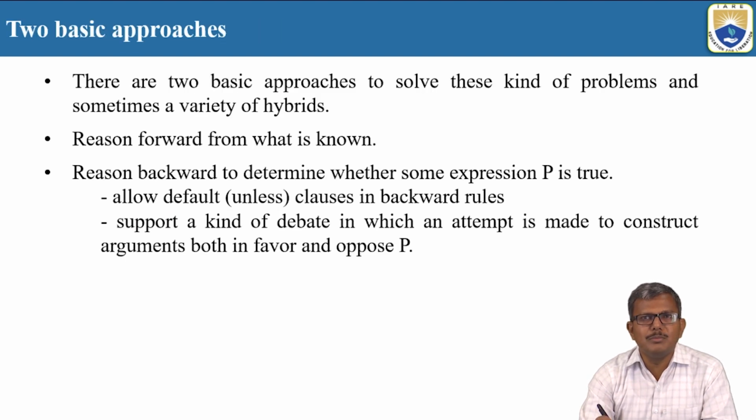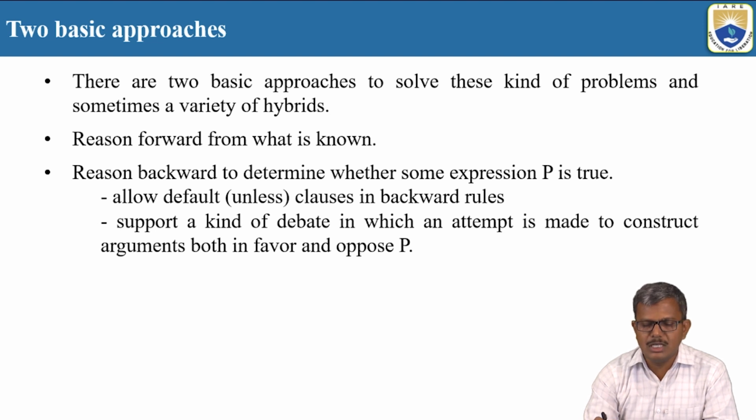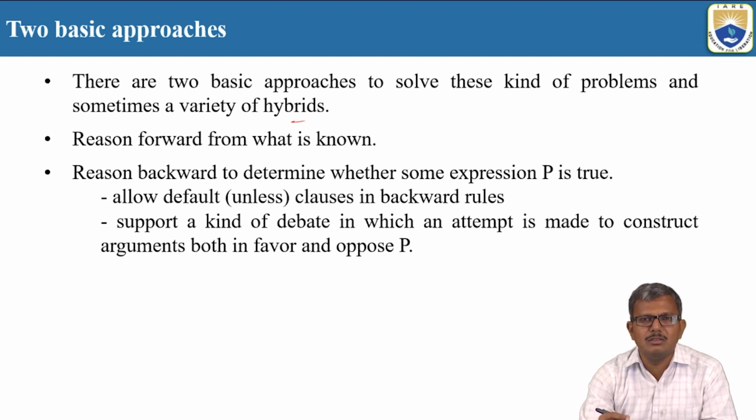There are two basic approaches we can follow for these kinds of problems, and sometimes we can combine both. We can use the forward reasoning approach individually or the backward reasoning approach individually, but sometimes you can use both at the same time.